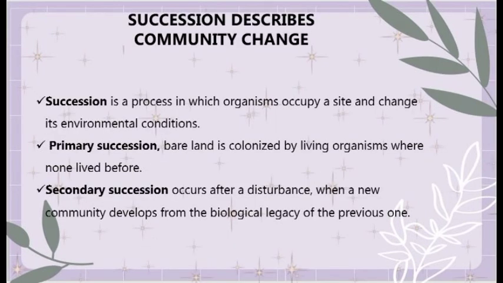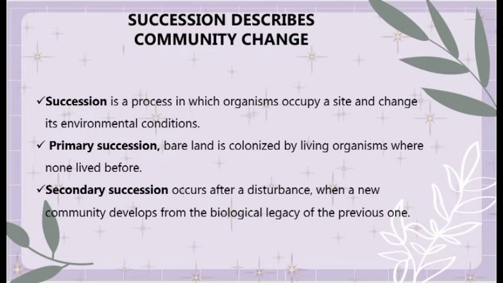Let's now move on to succession. So succession is a process in which organisms occupy a site and change its environmental conditions. So there are two types of succession, and these are primary succession and secondary succession. So when we say primary succession, it is a bare land colonized by living organisms where none lived before.